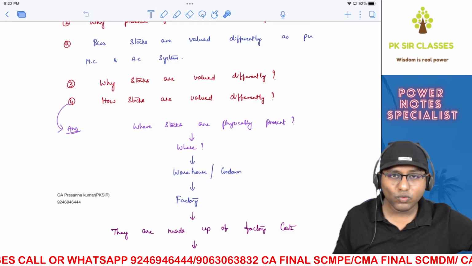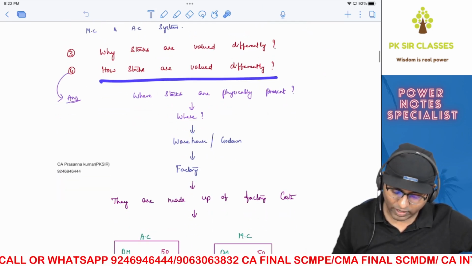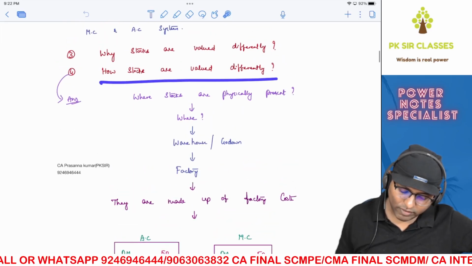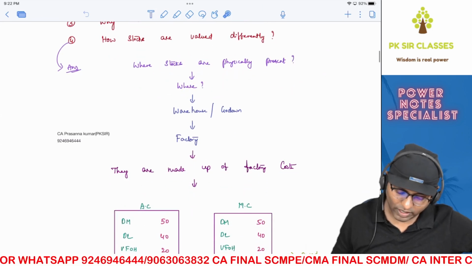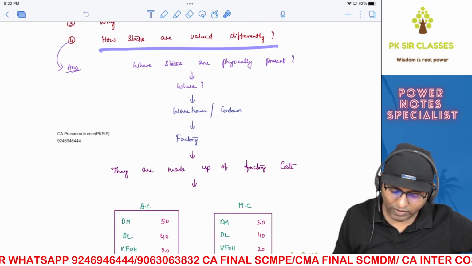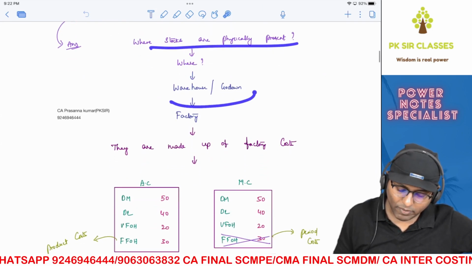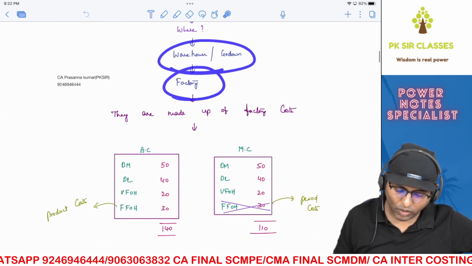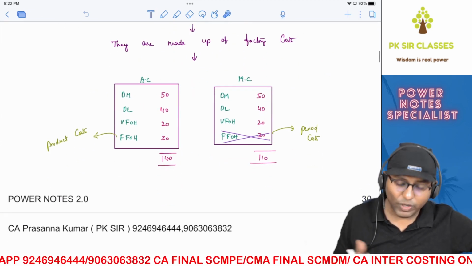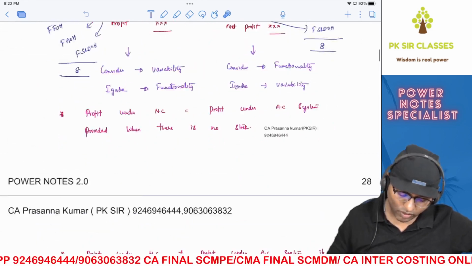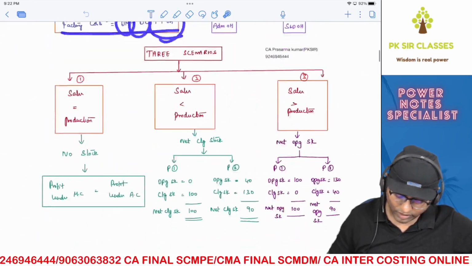Obviously, next you will have two continuous questions. Why stocks are valued differently and how stocks are valued differently. So let's try to answer the first one, how stocks are valued differently. Then we'll answer why stocks are valued differently. Now, if you look at how stocks are valued differently, first of all, try to imagine where stocks are physically present. They are present inside the factory or the godown. When they are present inside the factory, they will be naturally made up of factory cost. We know what is factory cost. Already I taught you the concept over here. So factory cost means direct material, direct labor and factory overheads.